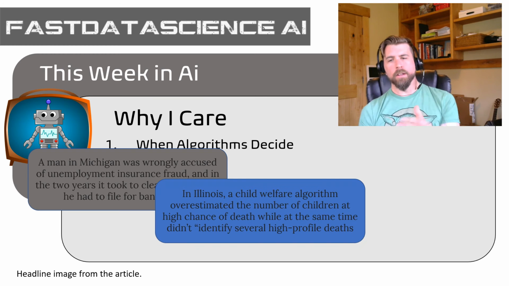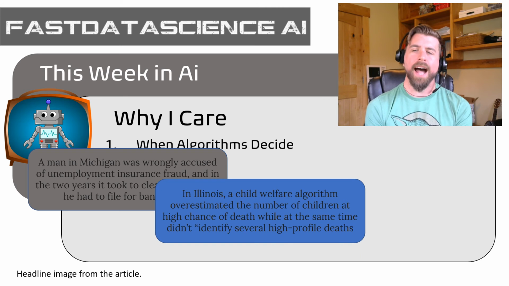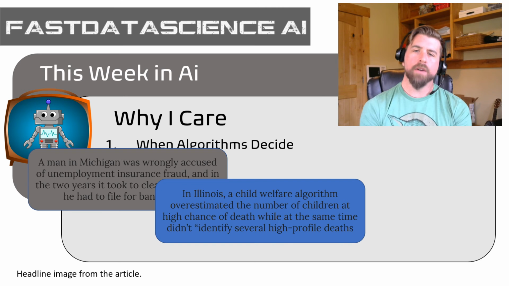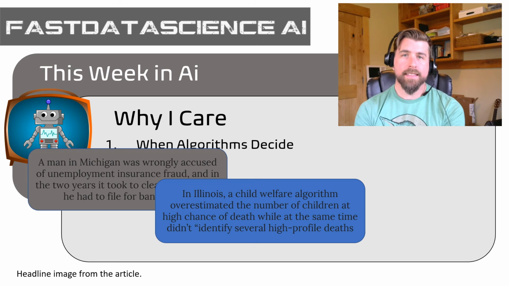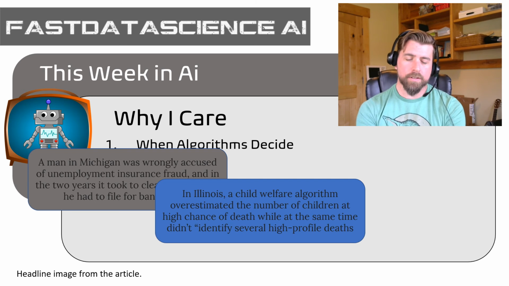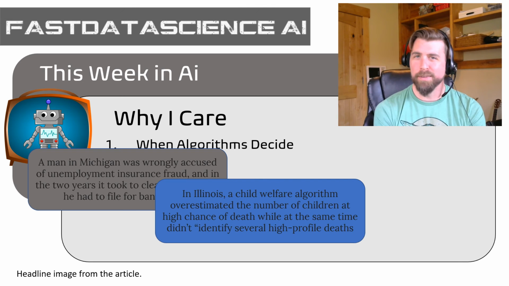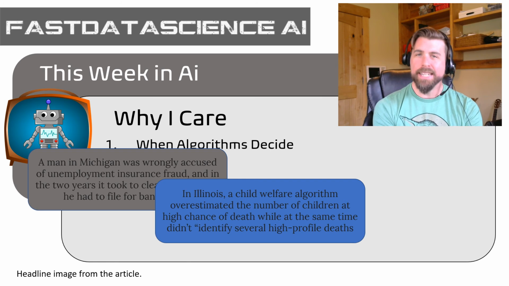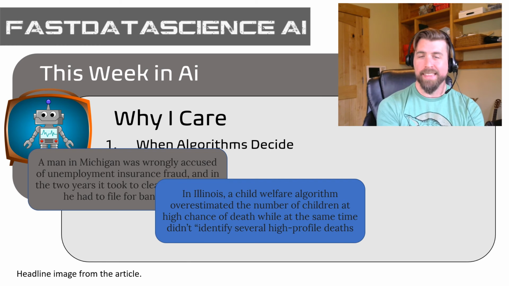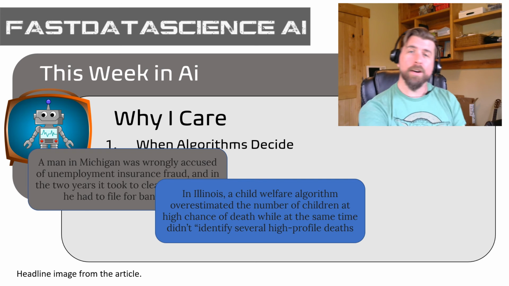Number two, in Illinois, a child welfare algorithm overestimated the number of children at high chance of death, while at the same time, it didn't identify several high-profile deaths. Again, another algorithm that was being leveraged on the data that they had available to identify children at risk, and it missed some really important indicators. When they looked at the data, they were indicators that really made you question who the heck built the model in the first place if you didn't take those into account. Like how many times a child has been abused and that's been recorded by the police, right? You would think that's a pretty good indicator of risk. Well, apparently this algorithm missed it.